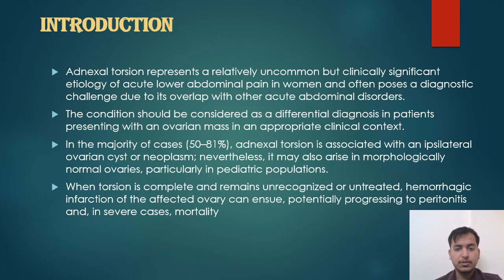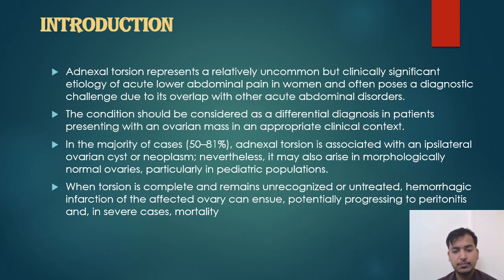Introduction. Adnexal torsion represents a relatively uncommon but clinically significant etiology of acute lower abdominal pain in women and often poses a diagnostic challenge due to its overlap with other acute abdominal disorders. The condition should be considered as a differential diagnosis in patients presenting with an ovarian mass in an appropriate clinical context. In the majority of cases, adnexal torsion is associated with an ipsilateral ovarian cyst or neoplasm. Nevertheless, it may also arise in morphologically normal ovaries, particularly in pediatric populations.